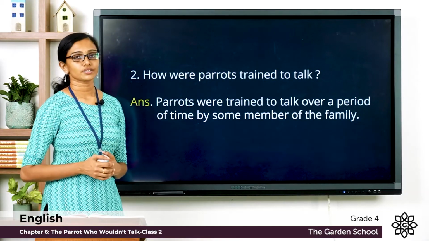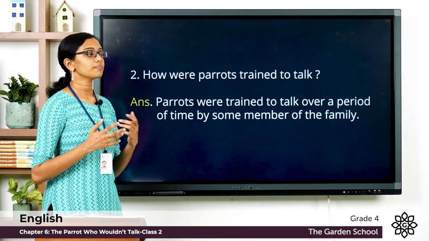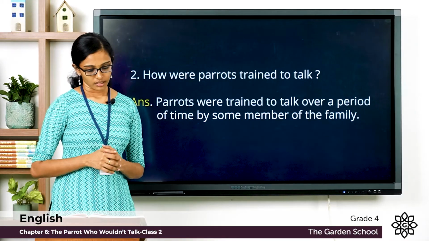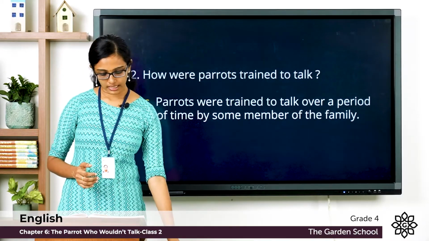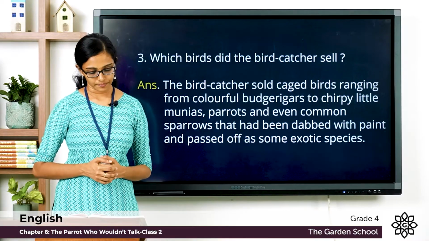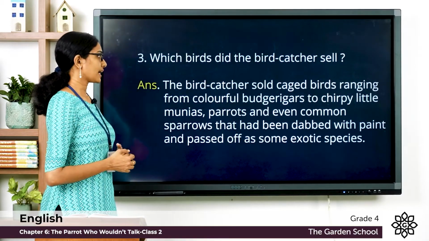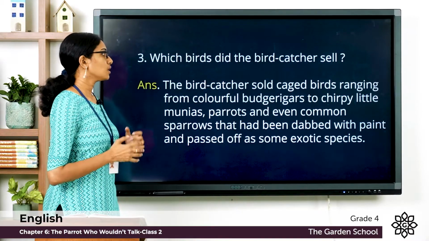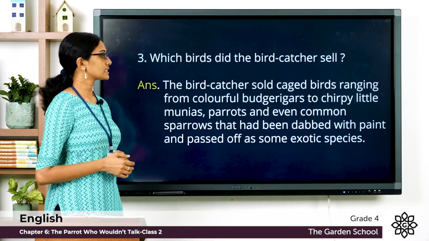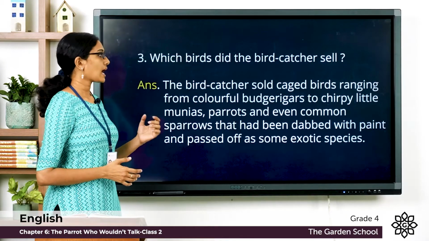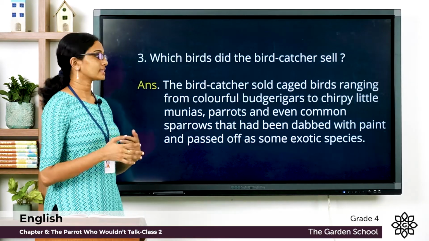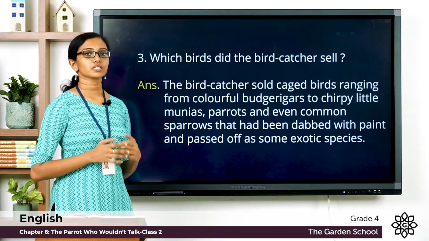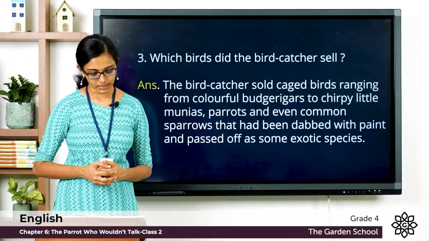Parrots were trained to talk over a period of time by some member of the family. Question 3. Which birds did the birdcatcher sell? The birdcatcher sold caged birds ranging from colorful budgerigars to chirpy little munias, parrots, and even common sparrows that had been dabbed with paint and passed off as some exotic species. Let's see the next question.